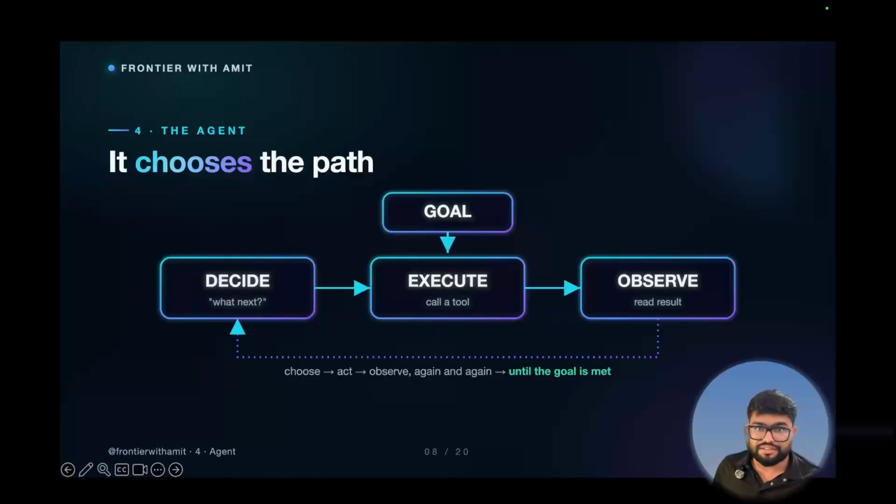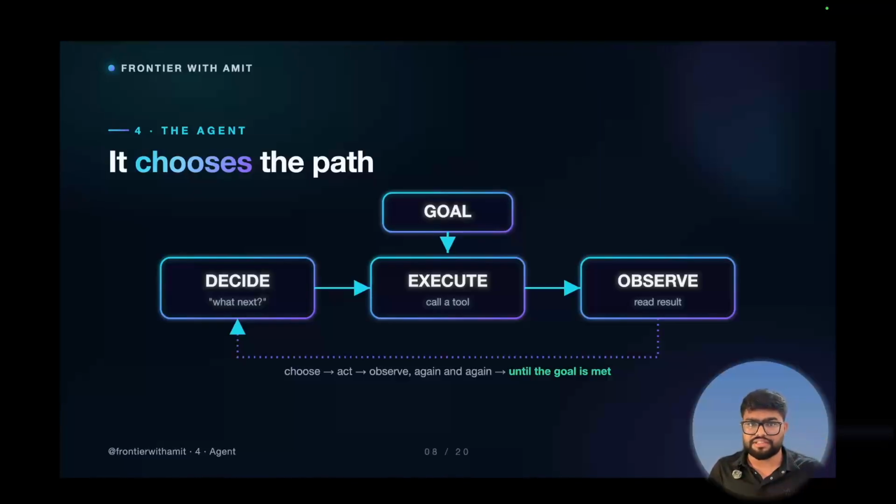And finally, the last one is the agent. You don't give it a list of steps. To the agent, we give a goal, then it runs in a loop. It looks at the goal and everything it knows and asks, what should I do next? Then it takes a decision. It does that action, usually by using some tool. Then it looks at the result and decides again. Then it will see which tool to call now, and this keeps on happening.